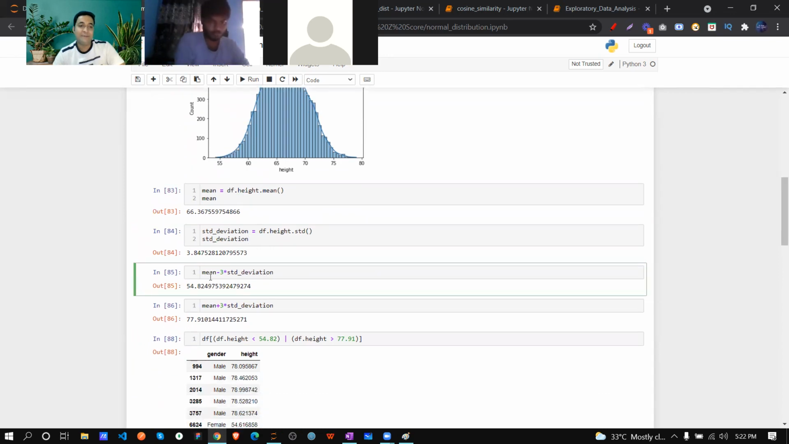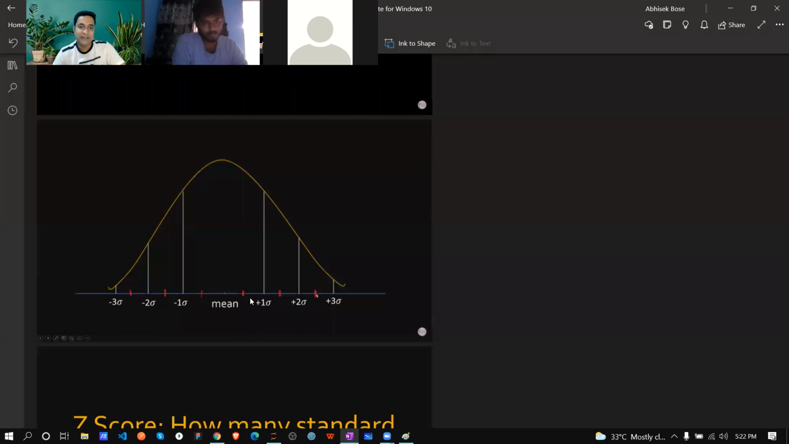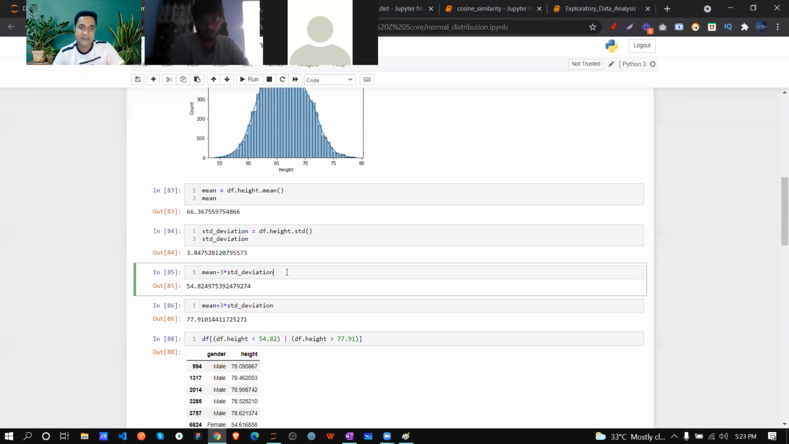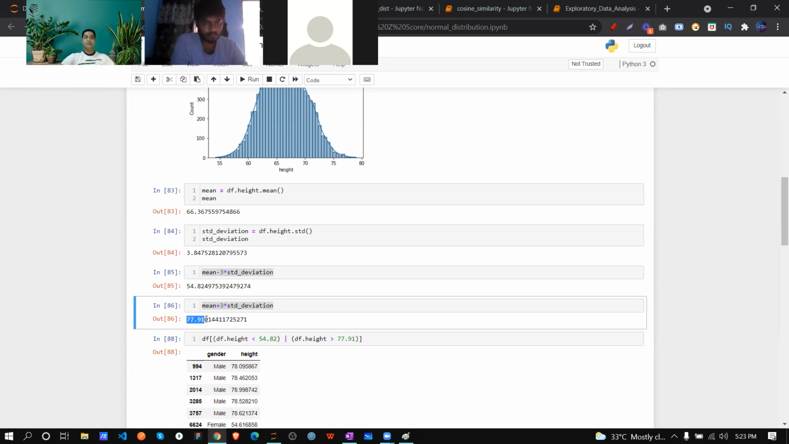If you calculate mean minus 3 times the standard deviation, because we already saw it over here, minus 3 plus 3, this way. So we can say minus 3 multiplied by standard deviation. This is the thing I am doing over here. Minus 3 standard deviation, plus 3 standard deviation. So that means your data should be minimum 54.82, maximum 77.91.